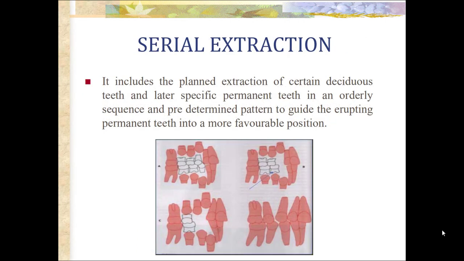The next is serial extraction. It is an interceptive orthodontic procedure. It is usually initiated in the early mixed dentition period. It includes the planned extraction of certain deciduous teeth and later specific permanent teeth in an orderly sequence and predetermined pattern to guide the erupting permanent teeth into a more favorable position.